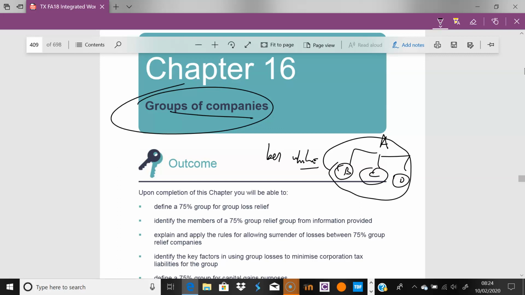So these companies can then technically share gains and losses, and we will look at what happens with capital gains with regards to actual passing assets between departments, and actual trading losses. So what are the rules? There are some clear rules, and the issue really is a matter of control.